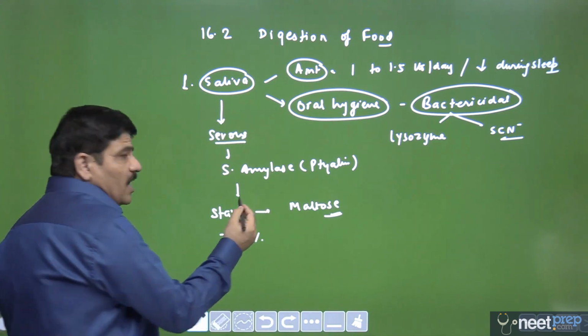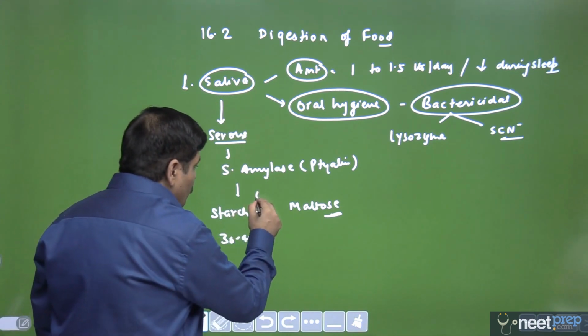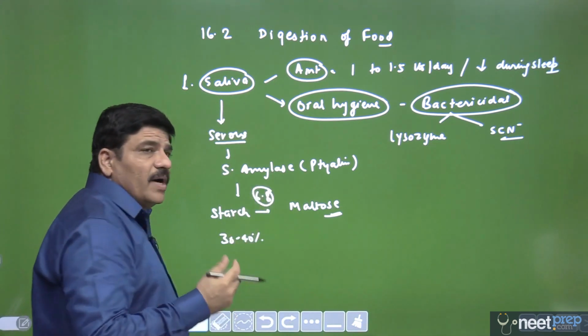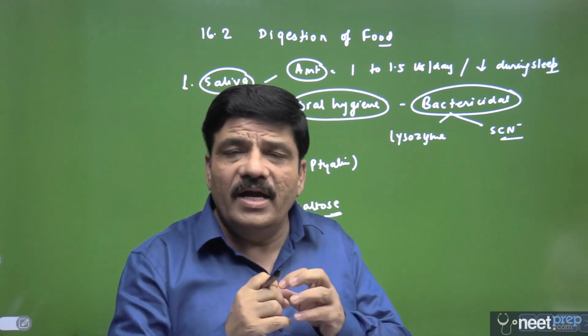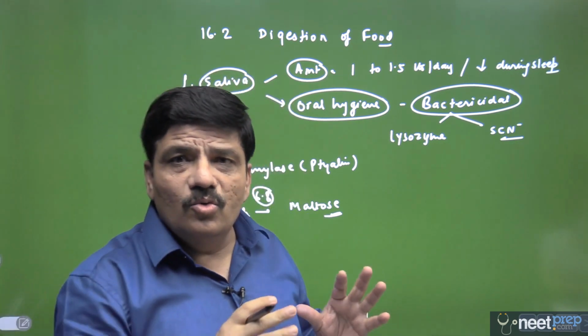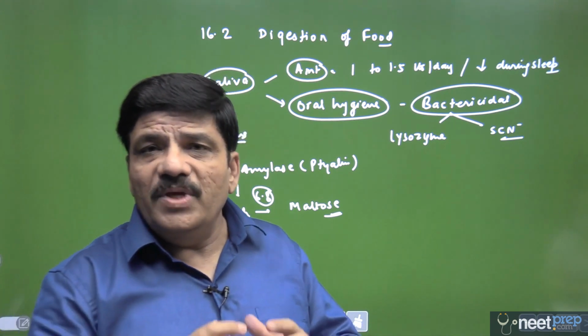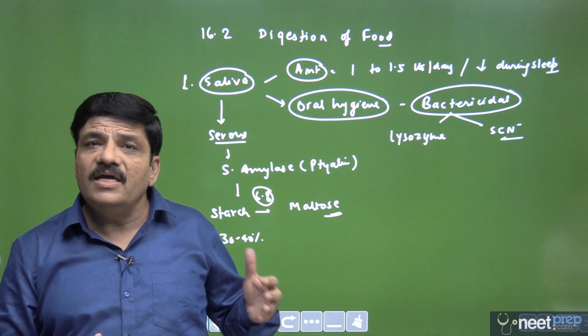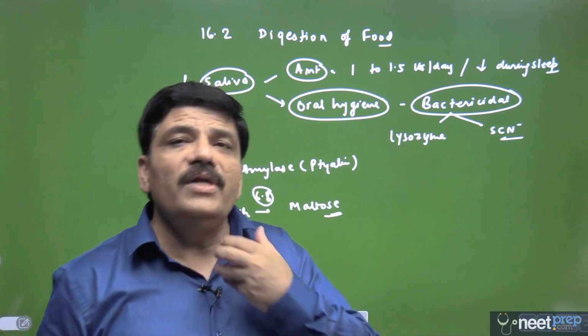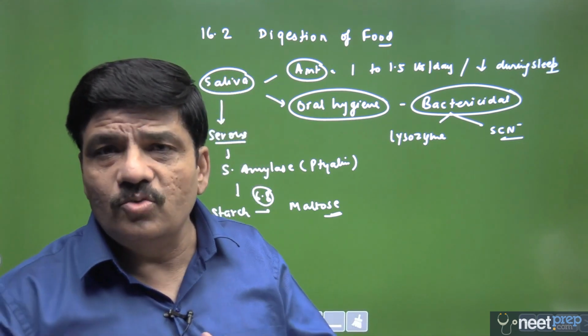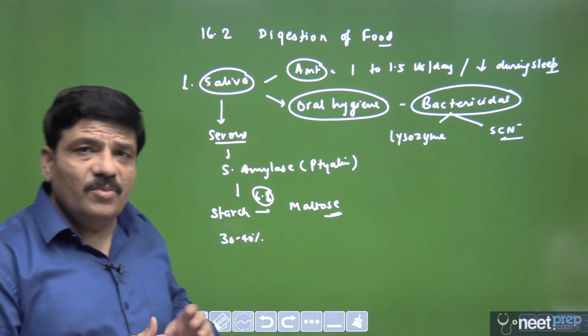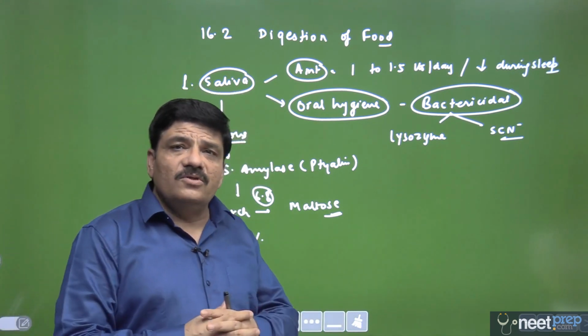Because this enzyme has an optimum pH value of around 6.8, and by the time the bolus is swallowed and is taken by the conduit, the esophagus, into the stomach, where the pH is quite acidic, the enzyme gets denatured. So this is the only time that this enzyme actually gets to act upon, and therefore it is able to convert only 30 to 40% of the starch.